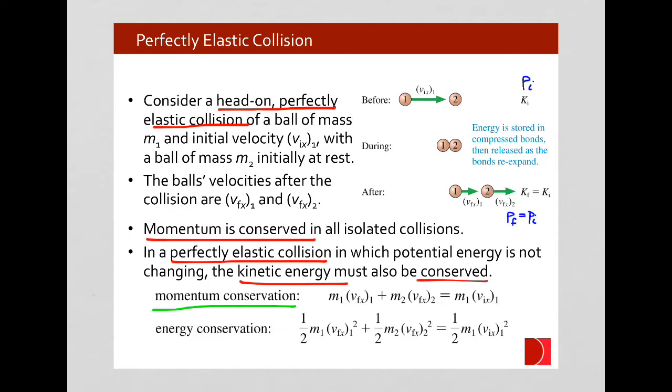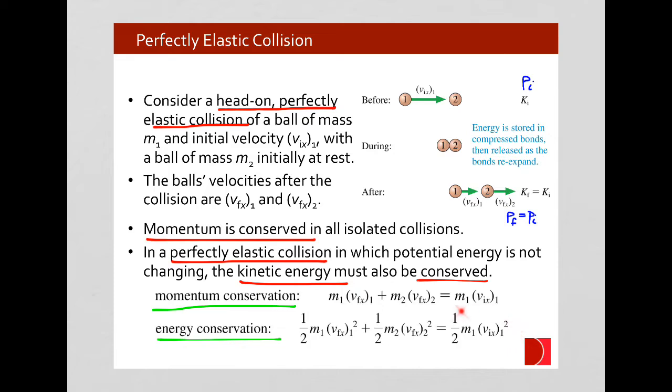And so we can write that as a conservation of momentum. We have an initial velocity of the first mass. That was the only mass that was moving, so all of the momentum was carried by the first mass. After the collision, the first ball and the second ball are both moving. They have final velocities. They have different velocities than they had initially. But the total amount of momentum at the beginning has to be the same as the total amount of momentum at the end. We also have to have a conservation of energy.